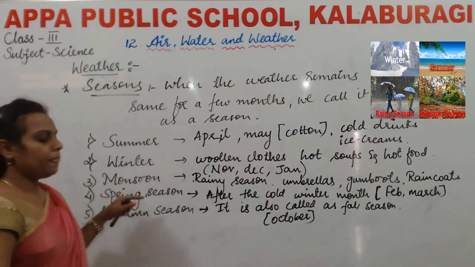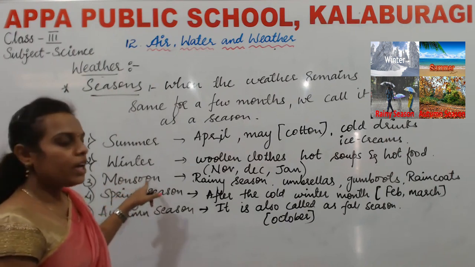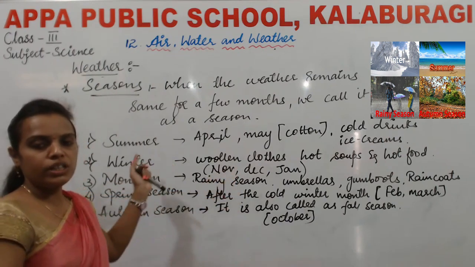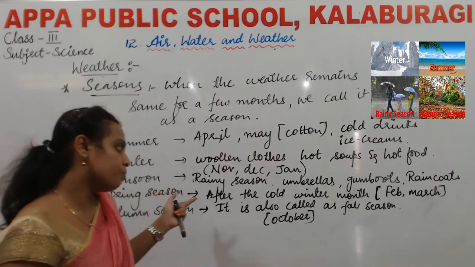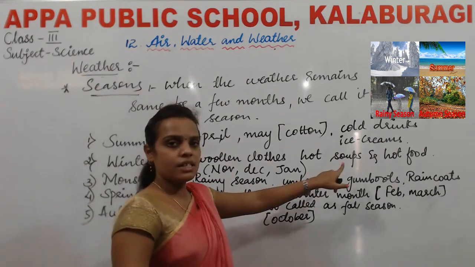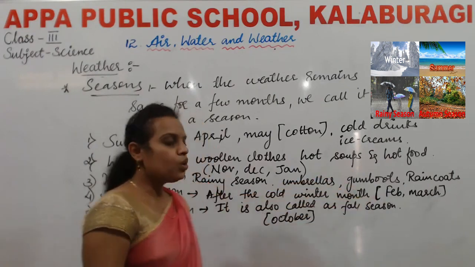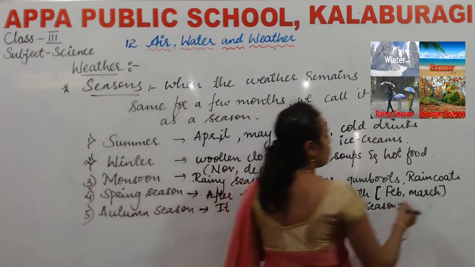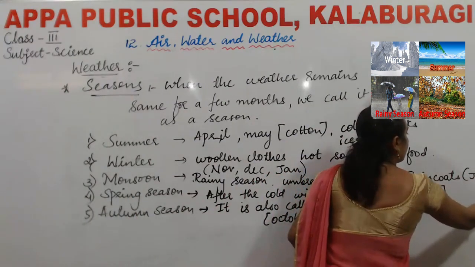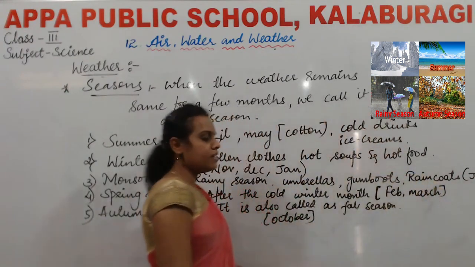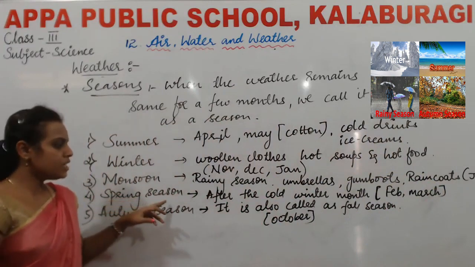Monsoon season is also known as rainy season. In the rainy season, we use waterproof items, that is umbrellas, gumboots and raincoats. It comes in the month of July, August and September.